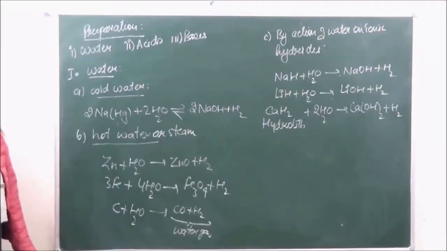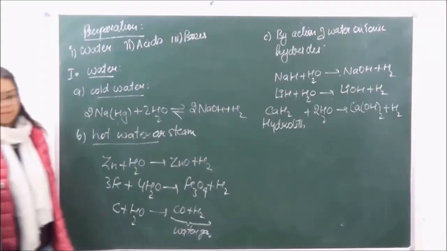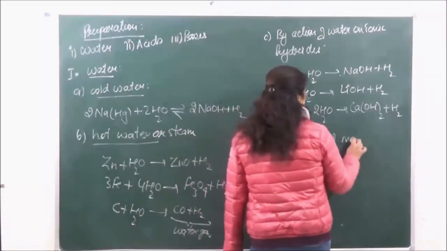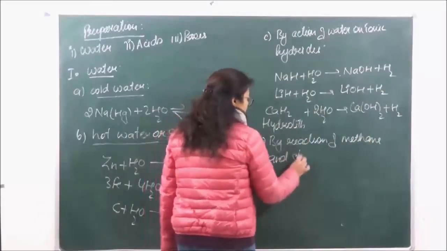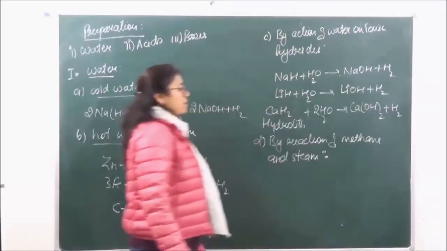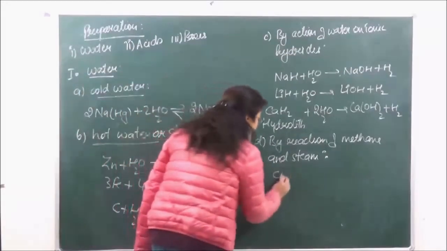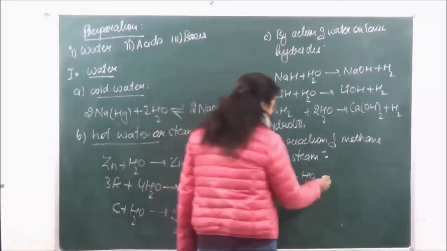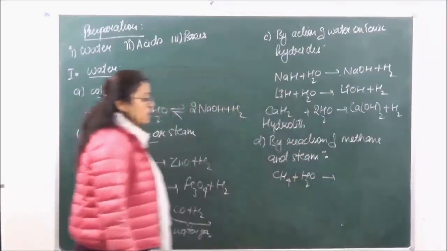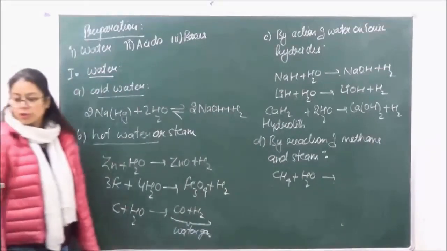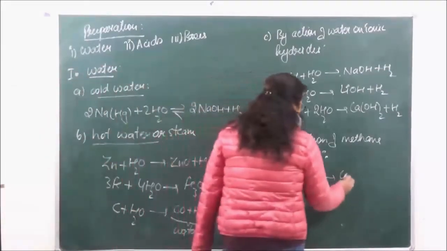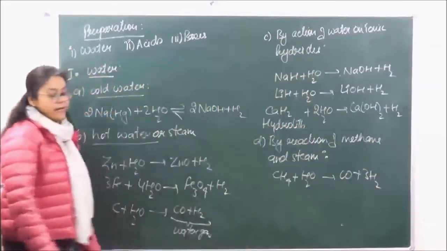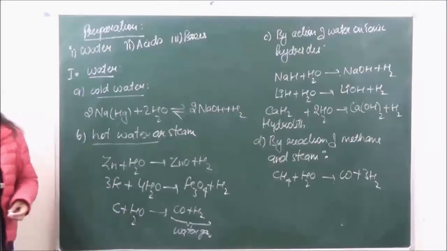Okay, and then hydrogen by reaction of methane and steam. So methane, CH4 plus water, is going to give us carbon monoxide plus hydrogen. Okay? Then by electrolysis of water.